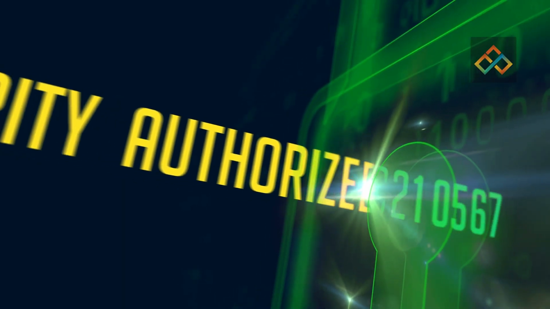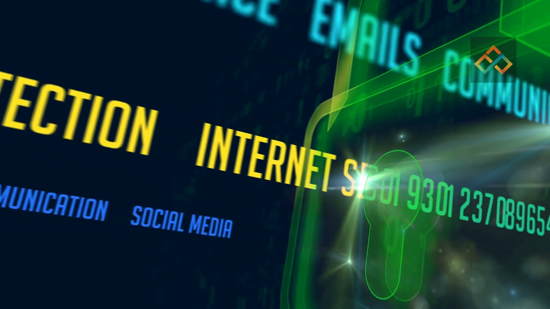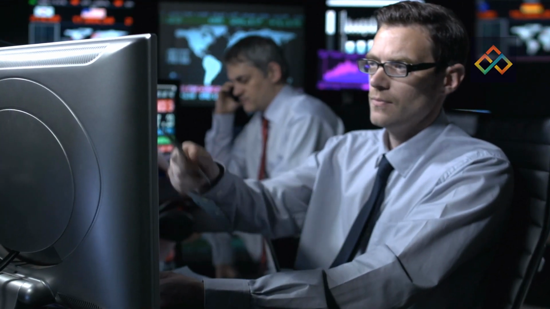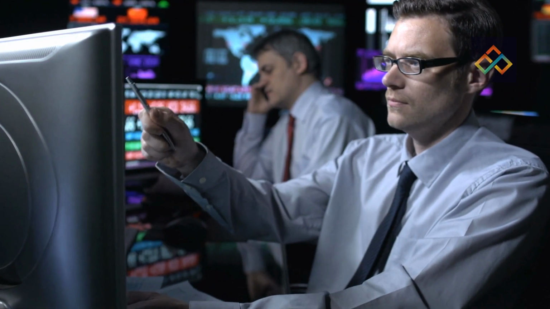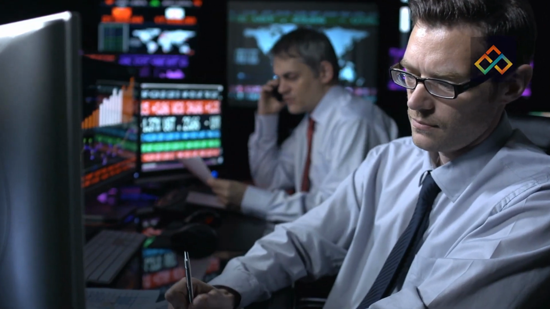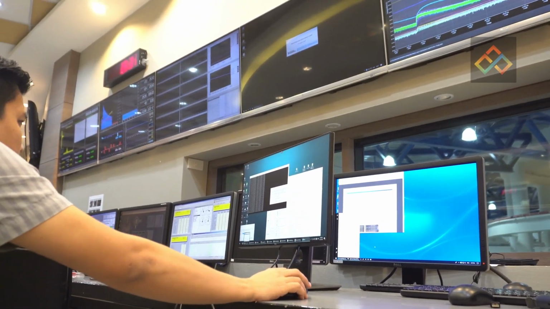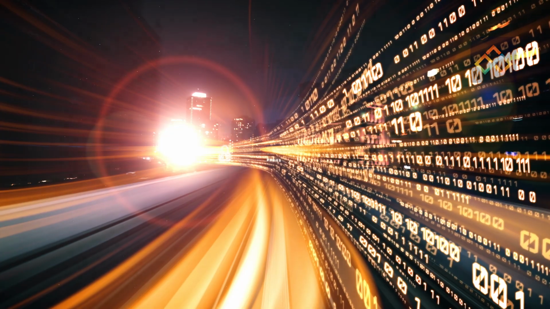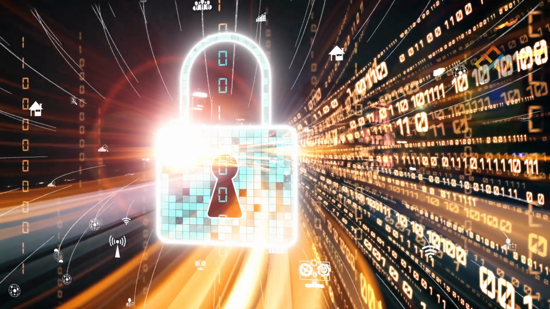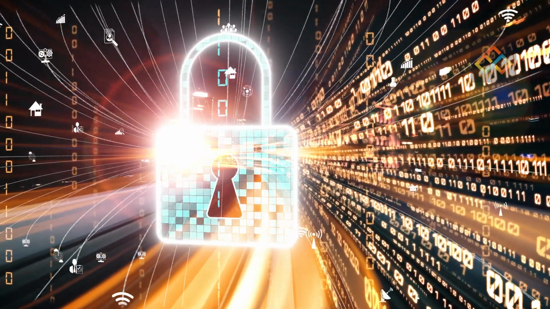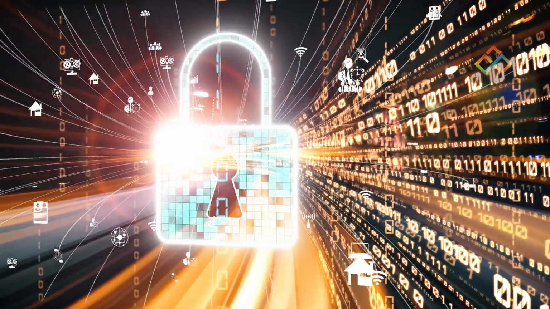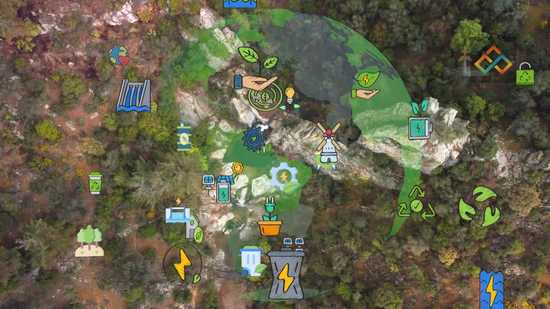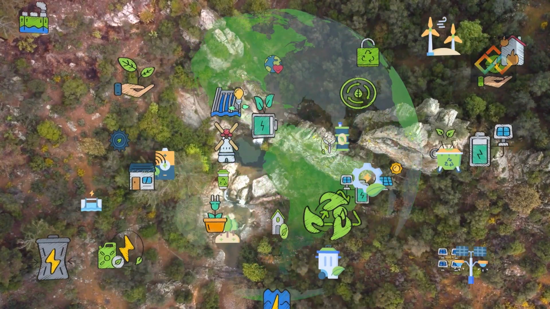4. Safety. AI systems should be designed to reduce risks and protect individuals from potential harms. 5. Accountability. AI systems should be designed to allow for traceability and accountability. 6. Human control. AI systems should be designed to allow for human oversight and control. 7. Privacy. AI systems should be designed to protect user privacy, such as by using anonymized data. 8. Sustainable development. AI systems should be designed to promote sustainable development and reduce environmental impacts.